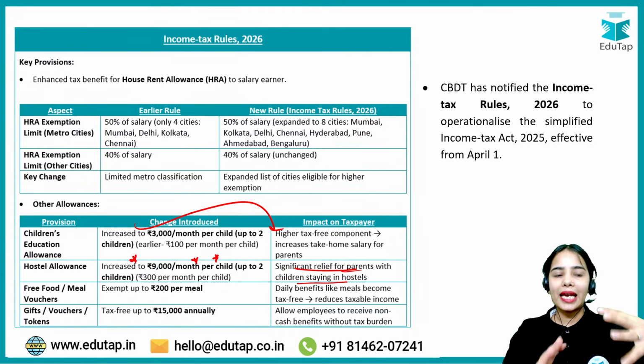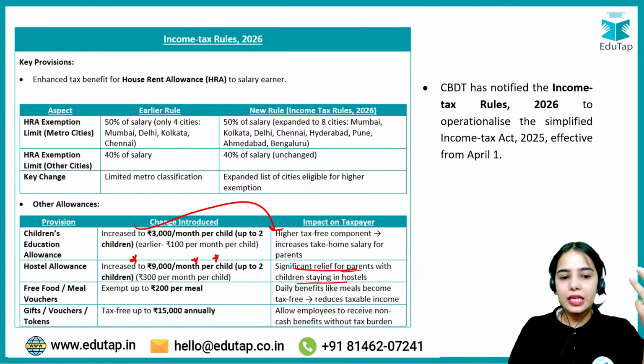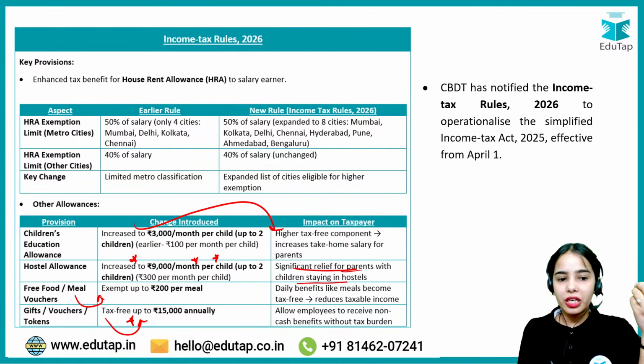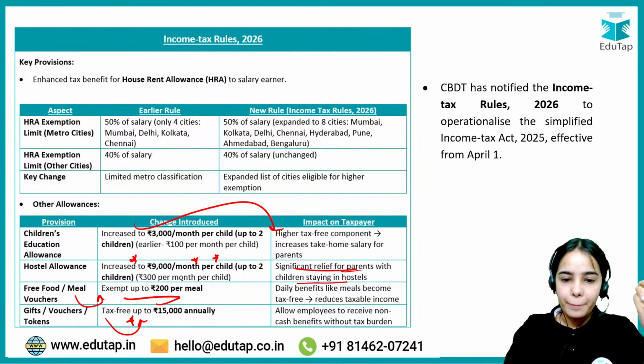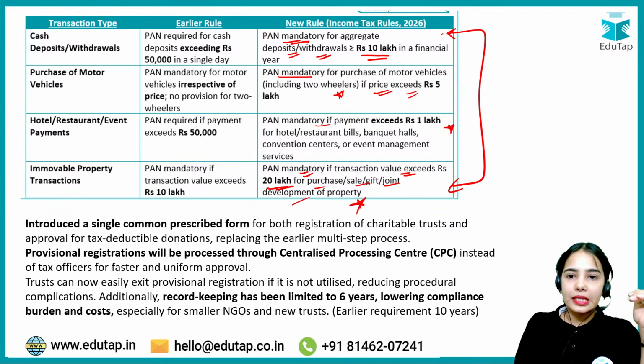The HRA exemption limit, that is 50%, has been extended from 4 cities to 8 cities now. The other allowances: the children's education allowance has been made a higher tax-free component. There is hostel allowance, free food or meal vouchers, gifts, vouchers, tokens, they have been made tax-free up to 15,000 annually. Free food meal vouchers are exempt up to 200 per meal. Next, the PAN has been made compulsory for these particular transactions.